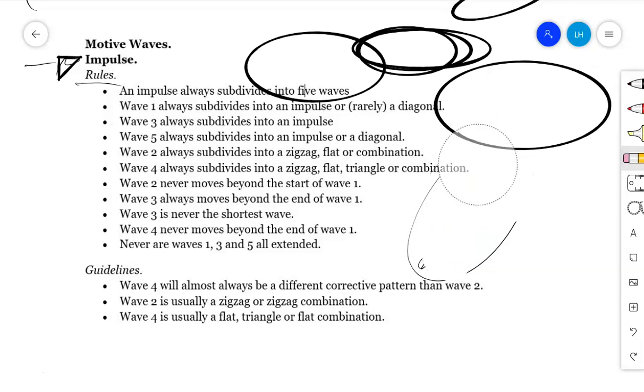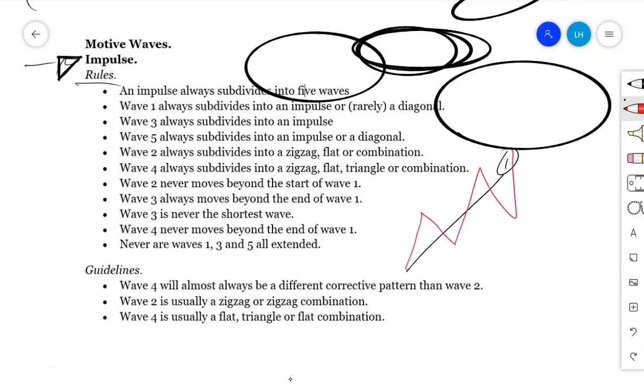But sometimes the building structure of wave number 1 can be this one to this direction. This is wave number 1. But when you take into consideration those internal waves of this wave number 1, you will find that internal waves are 1, then 2, 3, 4, finally 5 to that direction.